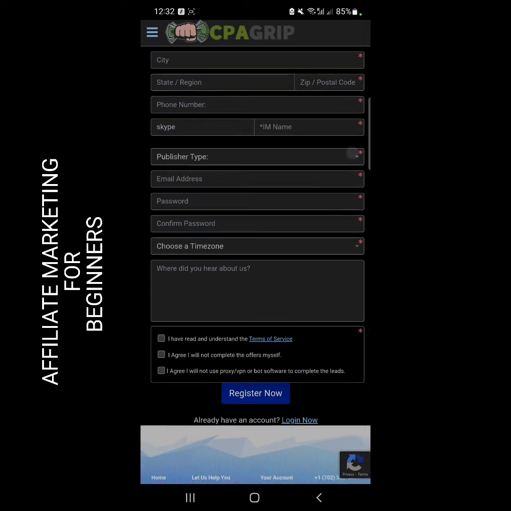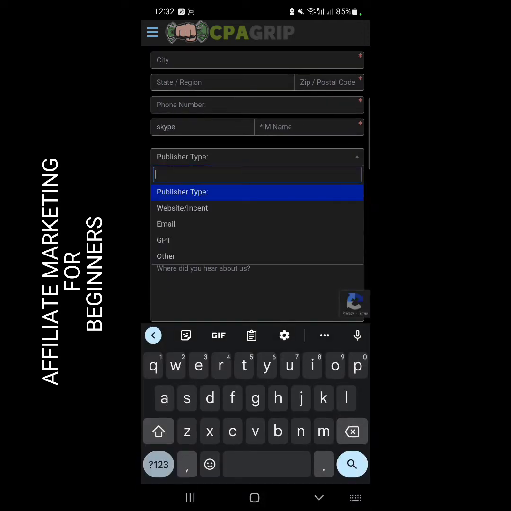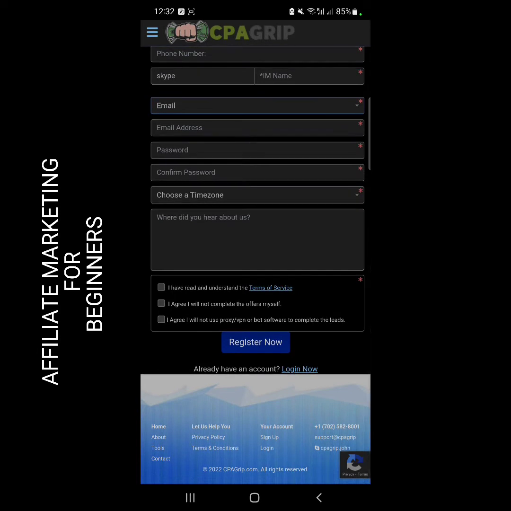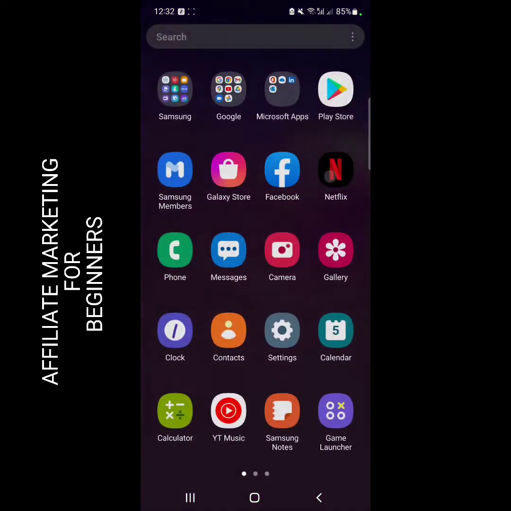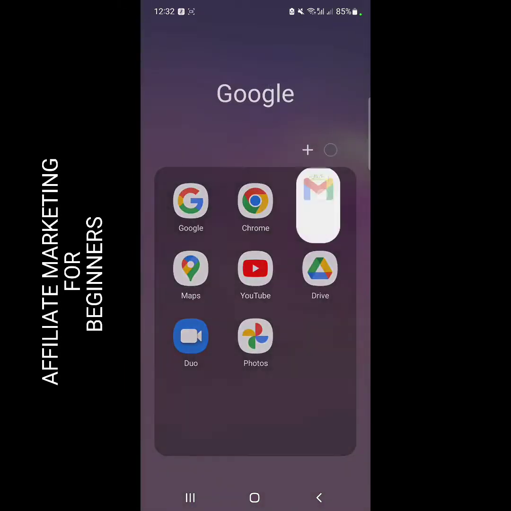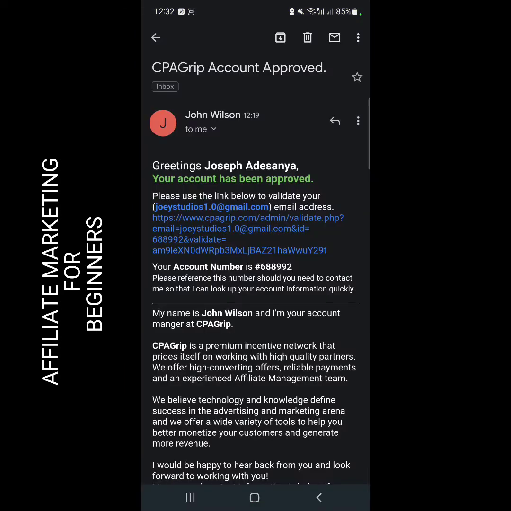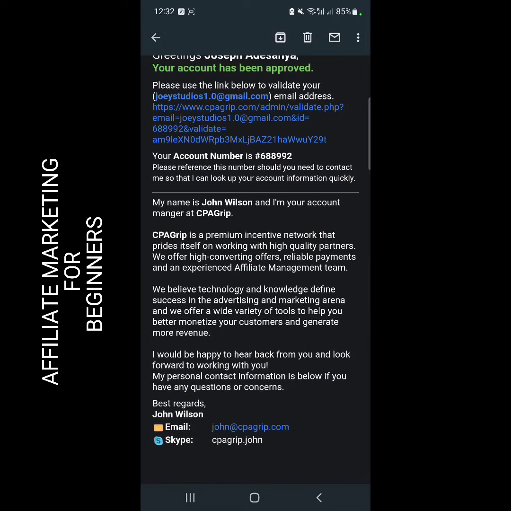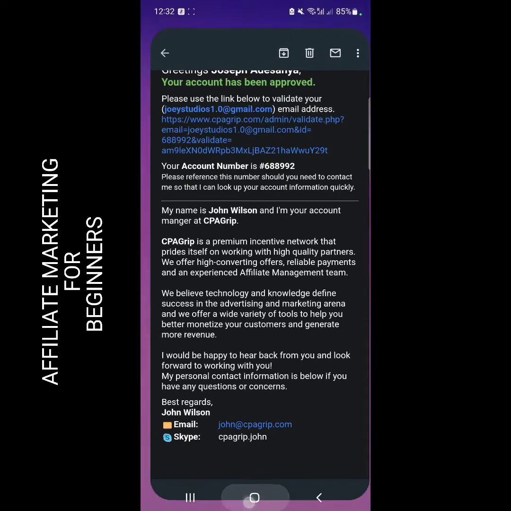For publisher type, when you click on it, I basically chose email. You can choose email, website and so on. Then you put in your email address, your password, confirm password. This one is not necessary also, but just click on agree to these terms, and you're good to go. Once you click on register now, the next thing you have to do is go to your email address. You see something like this. You have to validate by clicking this link here. They'll send you a similar link, so just click on the link and validate your account.